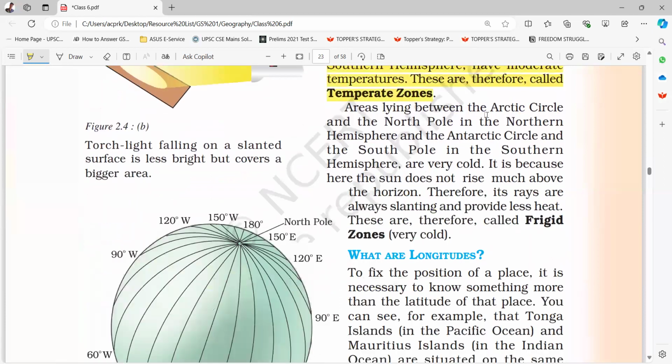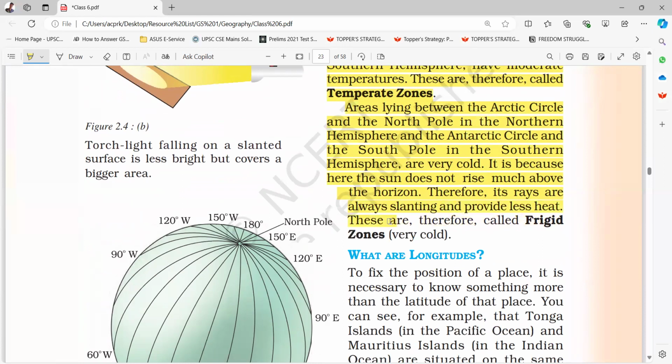These are therefore called temperate zones. Areas lying between the Arctic Circle and the North Pole in the northern hemisphere and the Antarctic Circle and the South Pole in the southern hemisphere are very cold. It is because here the sun does not rise much above the horizon. Therefore, its rays are always slanting and provide less heat.